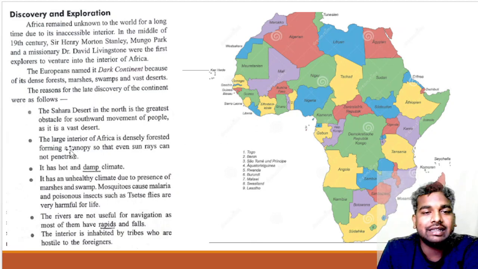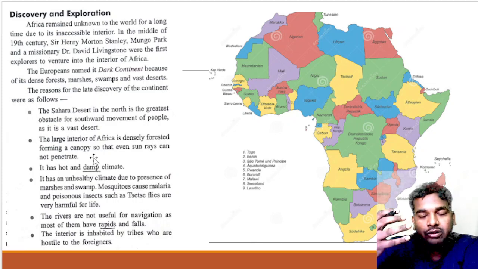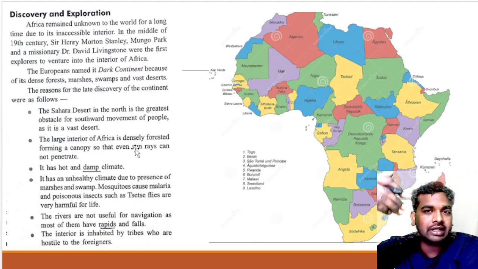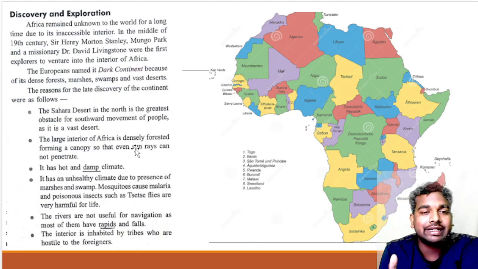Second, the large interior of Africa is densely forested, forming a canopy so that even sun rays cannot penetrate. Some parts of Africa have dense forest, and due to the density they form a canopy-like structure, so the sun's rays do not penetrate.